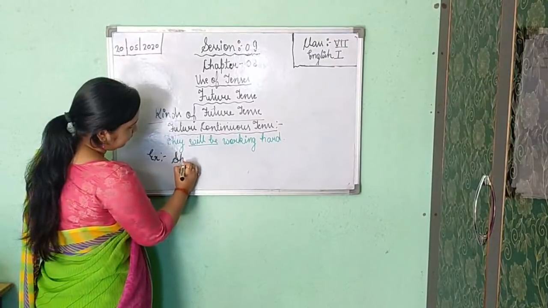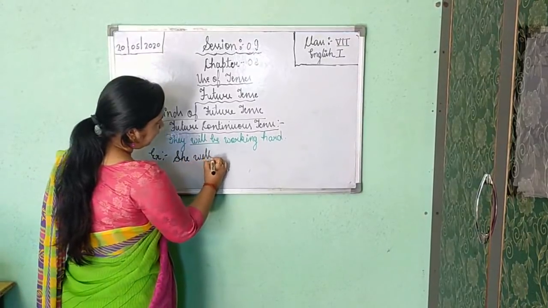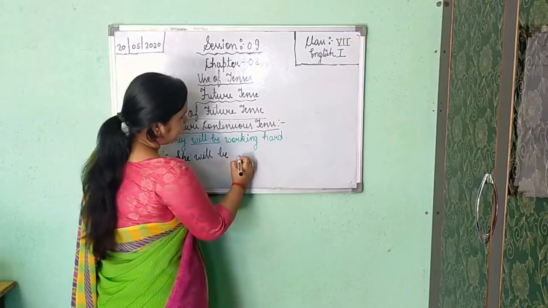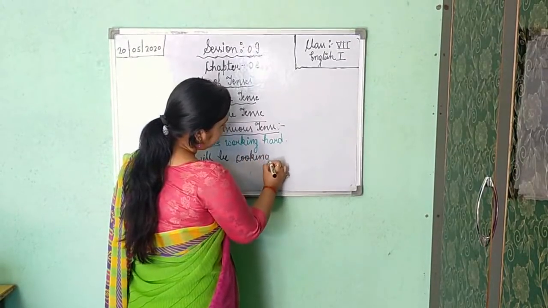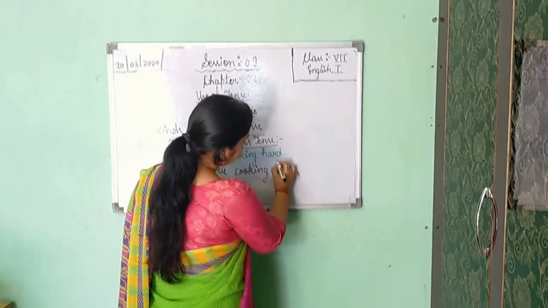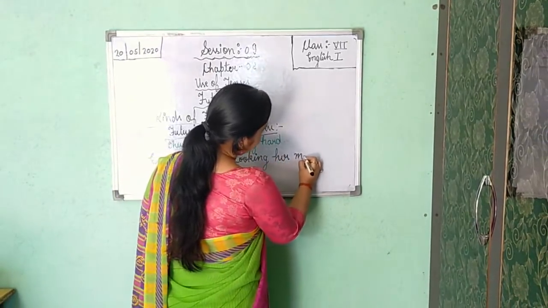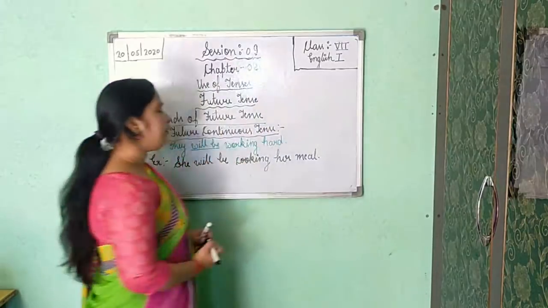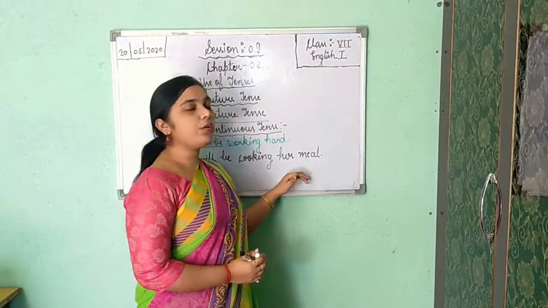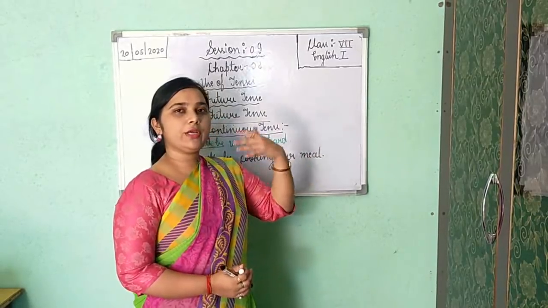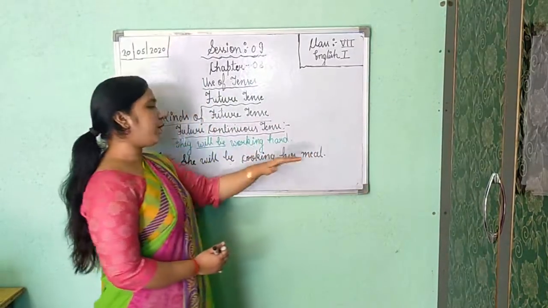She will be cooking her meal. So here in the future too, it means it will go in continuation form. She will be cooking her meal.